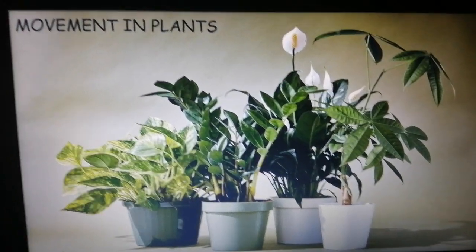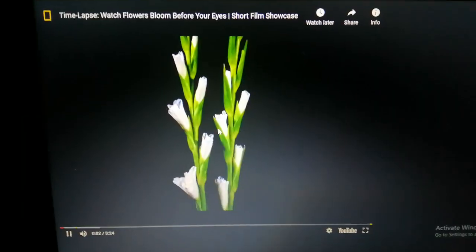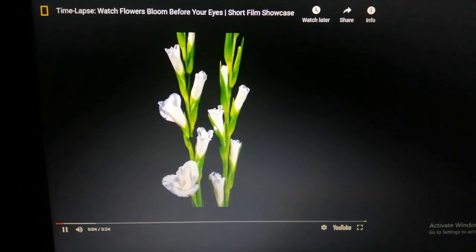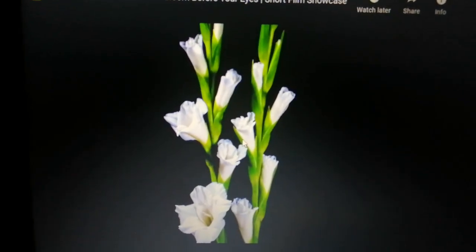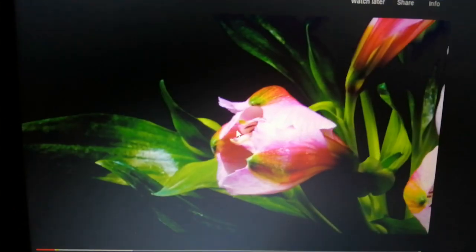So now let's see how plants move. Can you see the flowers bloom? That is a movement.